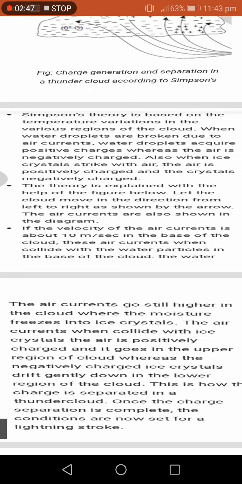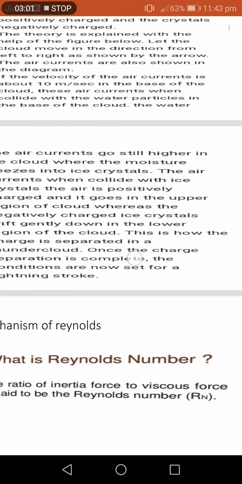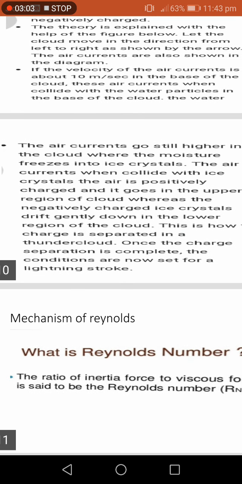The velocity of the air current is about 10 meters per second at the base of the cloud. The air current will collide with the water particles at the base of the cloud. The air current goes still higher in the cloud where the moisture freezes into ice crystals. The air current collides with the ice crystals. The air gets positive charge and goes to the upper region of the cloud, while the negative charge and the ice crystals drift down to the lower region of the cloud.